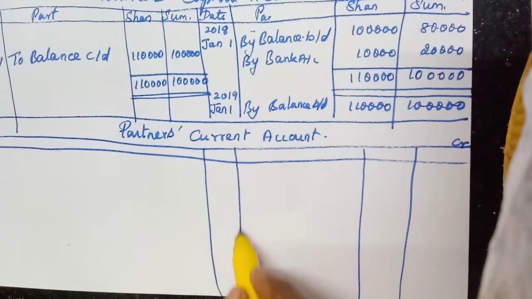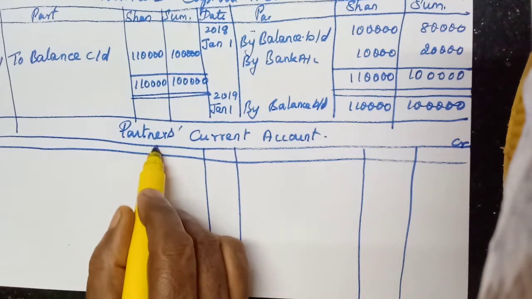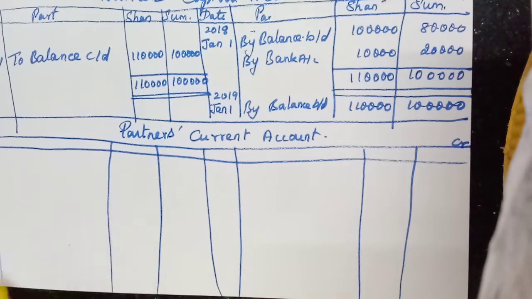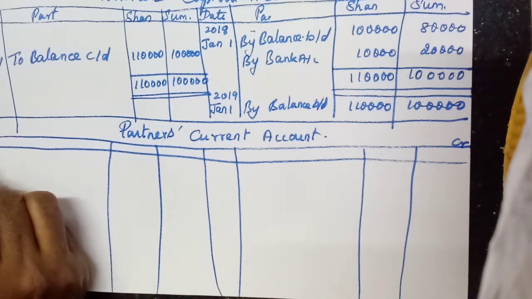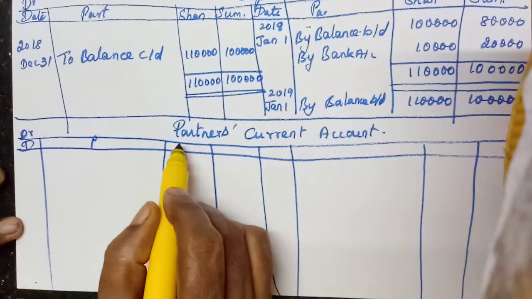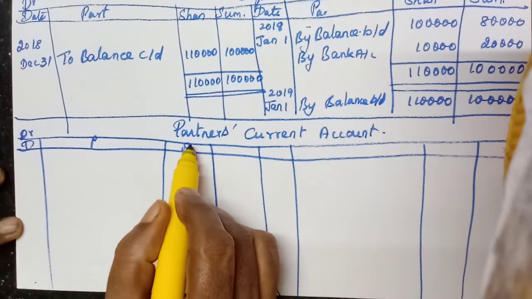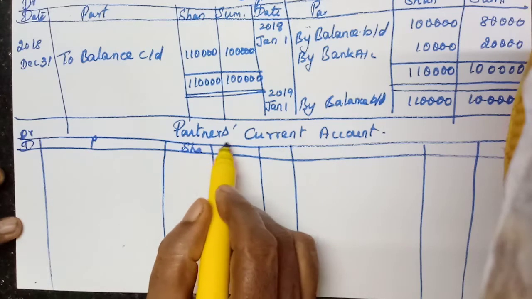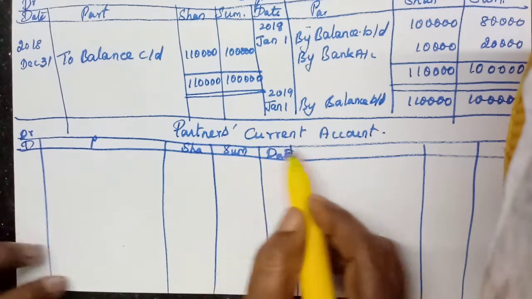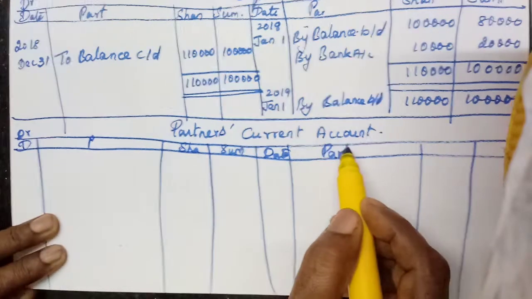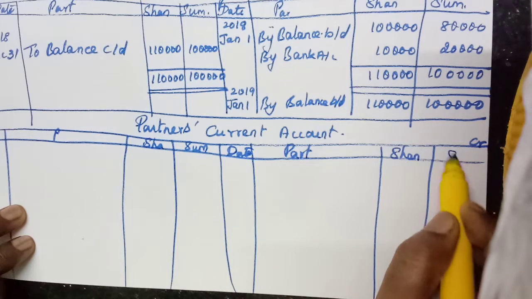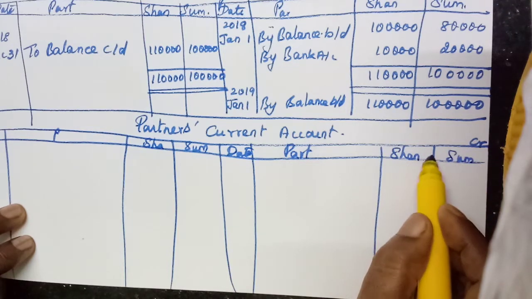Then for the two partners, the date, particulars, Shanti, Sumati. Again date, particulars, Shanti, Sumati. Then rupees also you must write.